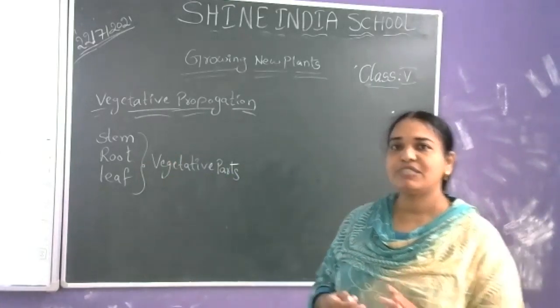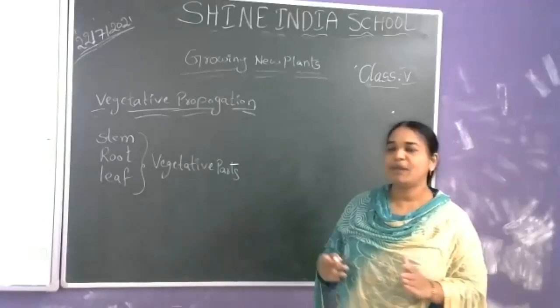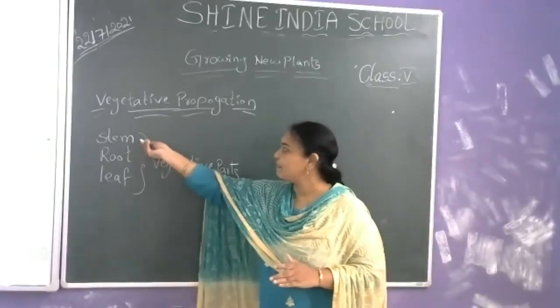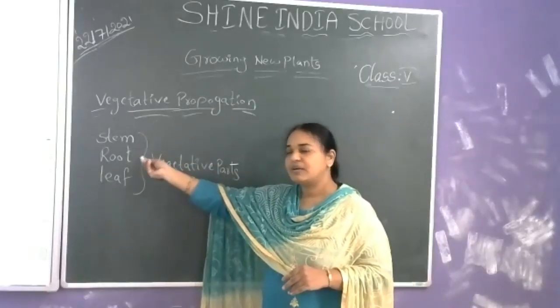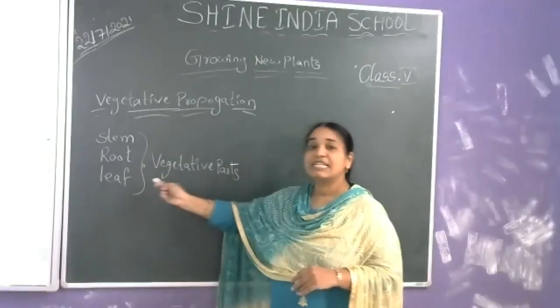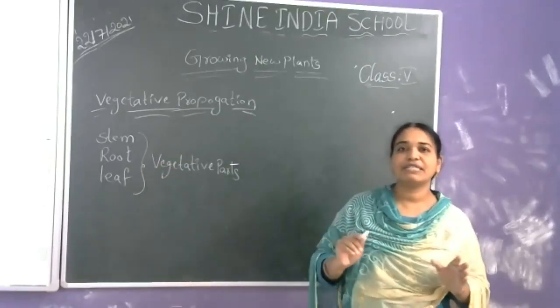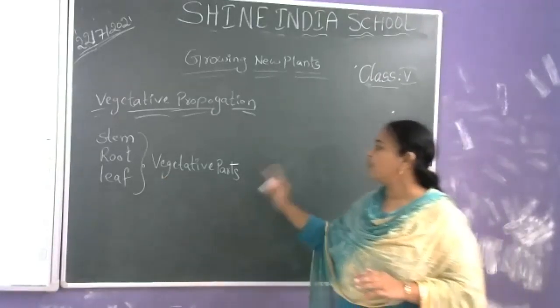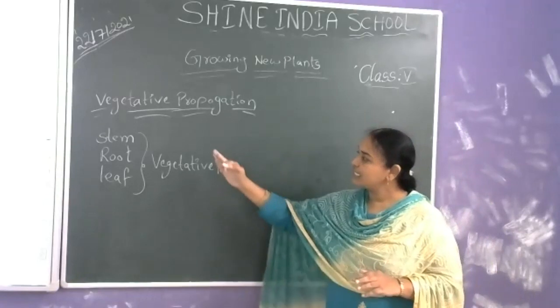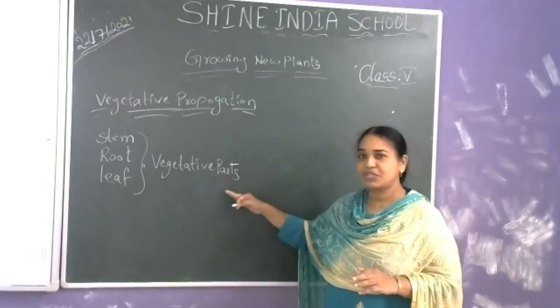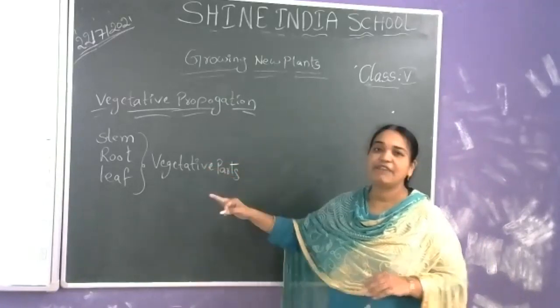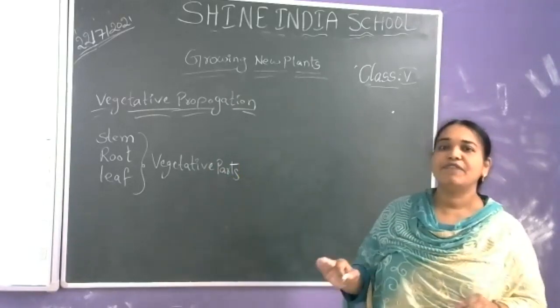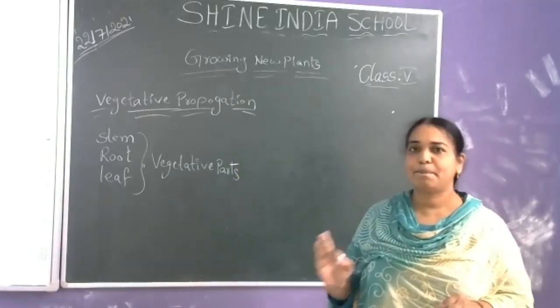So without seeds, if a new plant arises from stem or root or leaf, such a type of growth is called vegetative propagation. Why do we call it vegetative? Stem, root, leaf are called vegetative parts of a plant.